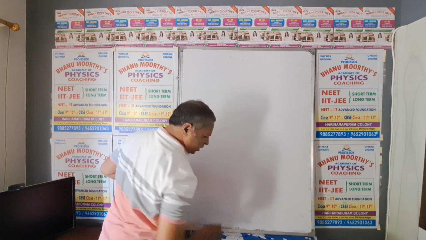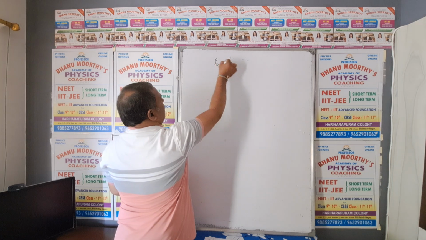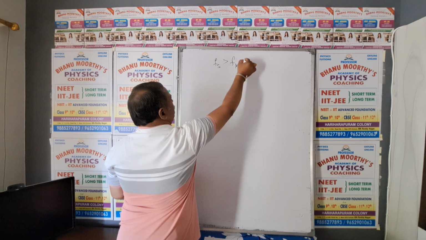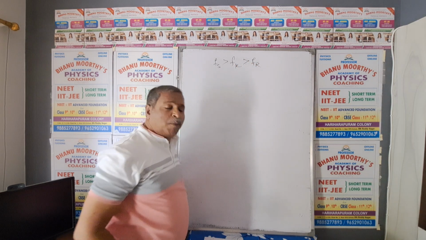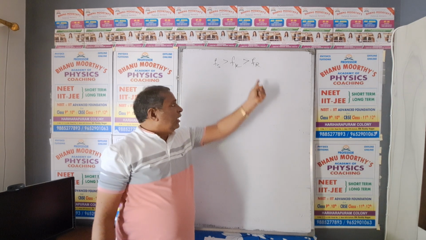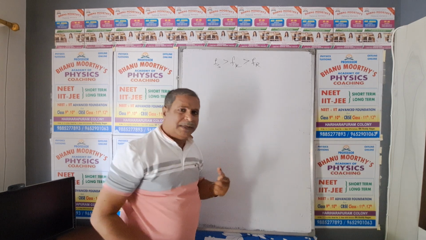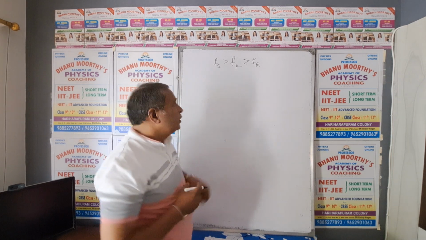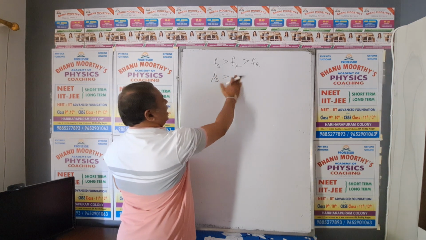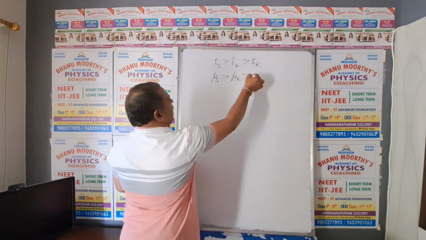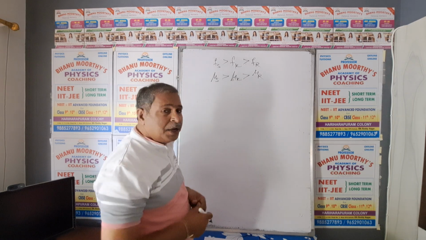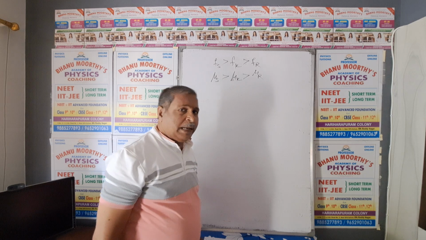My dear NEET aspirants, among Fs, Fk and Fr, which force is dominating frictional force? Static friction. When the body is at rest, static friction is more than kinetic friction, then rolling friction. When the body rolls on the surface, the frictional force is very less. This is the important point. The coefficients also follow the same relation: mu s greater than mu k greater than mu r. They may ask this relation in the entrance examination, which coefficient is greater.